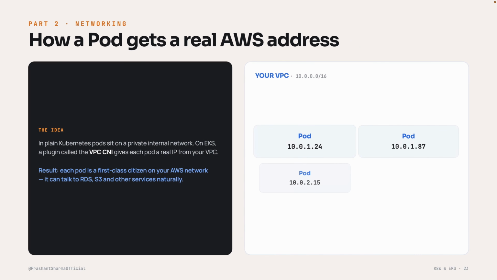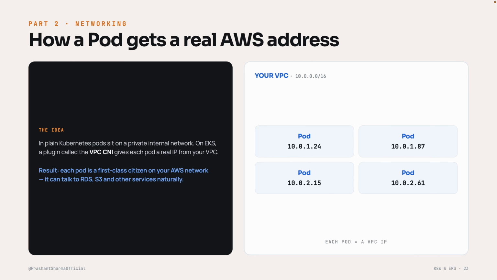Now let's talk networking: how a pod gets a real address on AWS. This is one of my favorite EKS touches. In plain Kubernetes, pods live on their own private internal network, kind of walled off from everything else. On EKS, there is a plugin called the VPC CNI, and here is what it does. It gives every single pod a real IP address from your VPC, your actual AWS network.